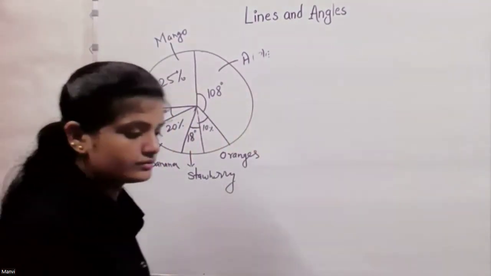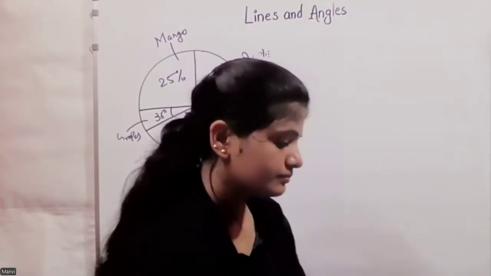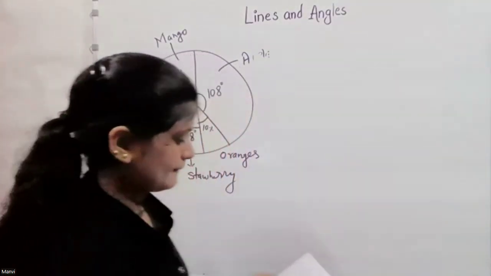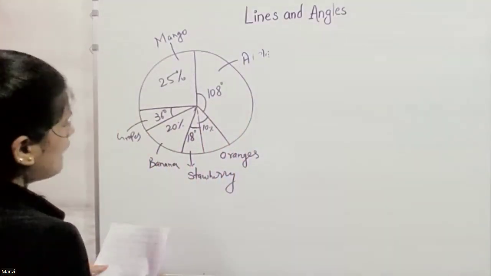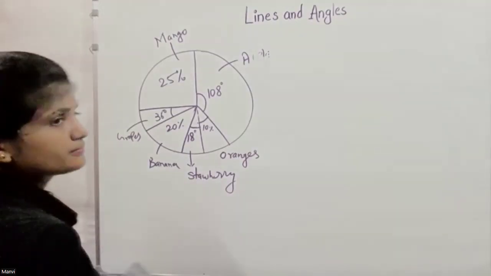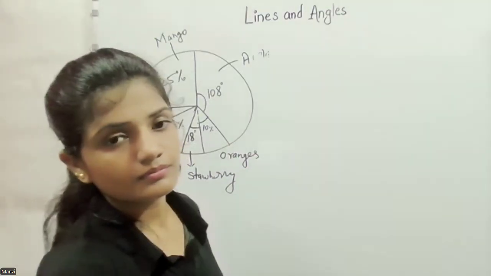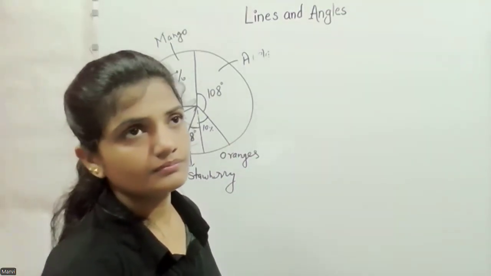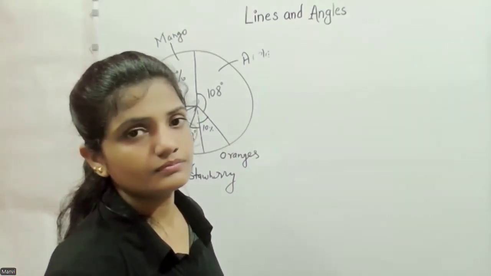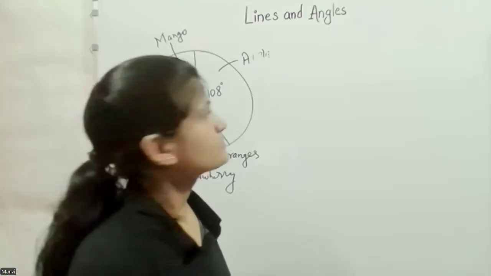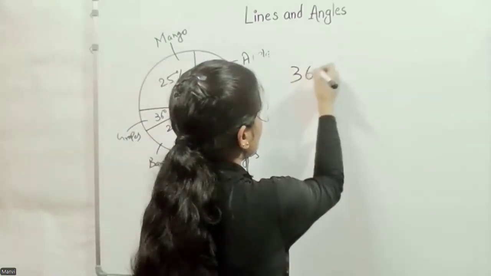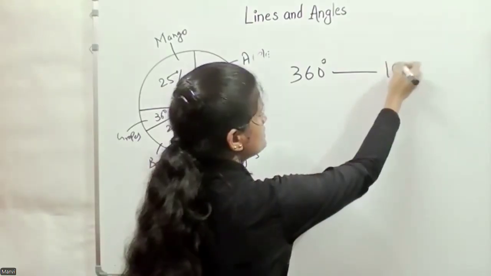What's the next question? How many students like strawberry? So that 360 degrees represents 100 students.